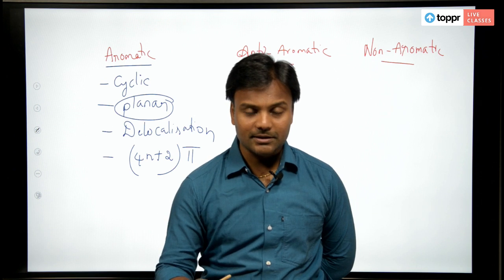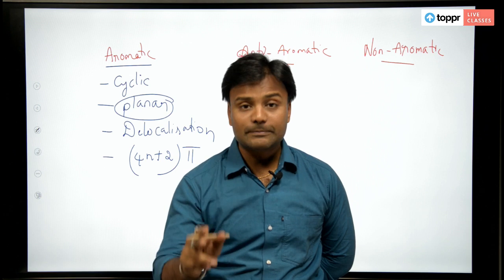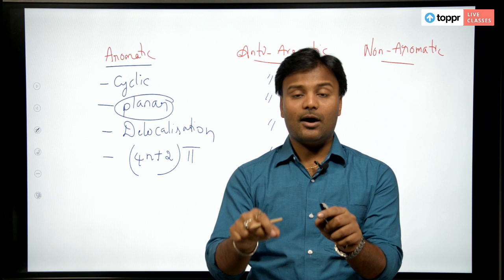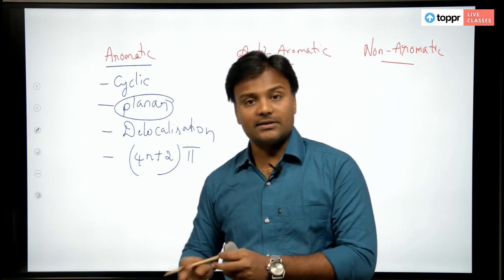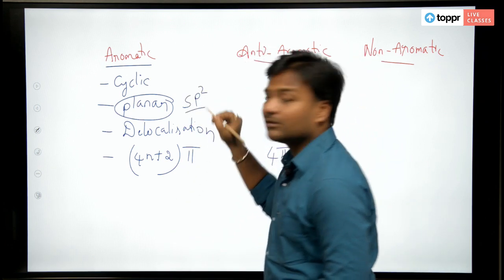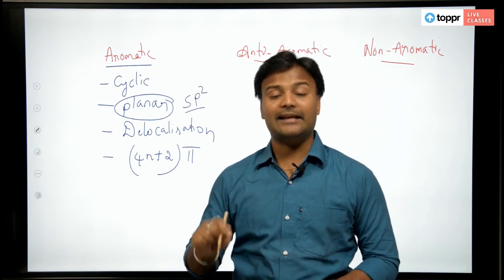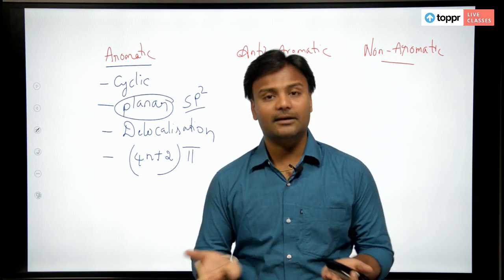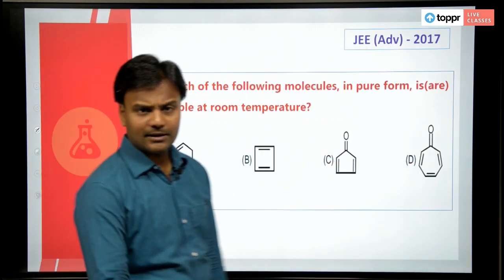Just by looking at the structure, how can we say it is a planar structure? Not only carbons, or oxygen or nitrogen, whatever, all the atoms in a given structure should have sp2 hybridization. If every atom in the given structure has sp2 hybridization, then I can say that the given compound is planar, trigonal planar, right? Now, shall we solve this one?